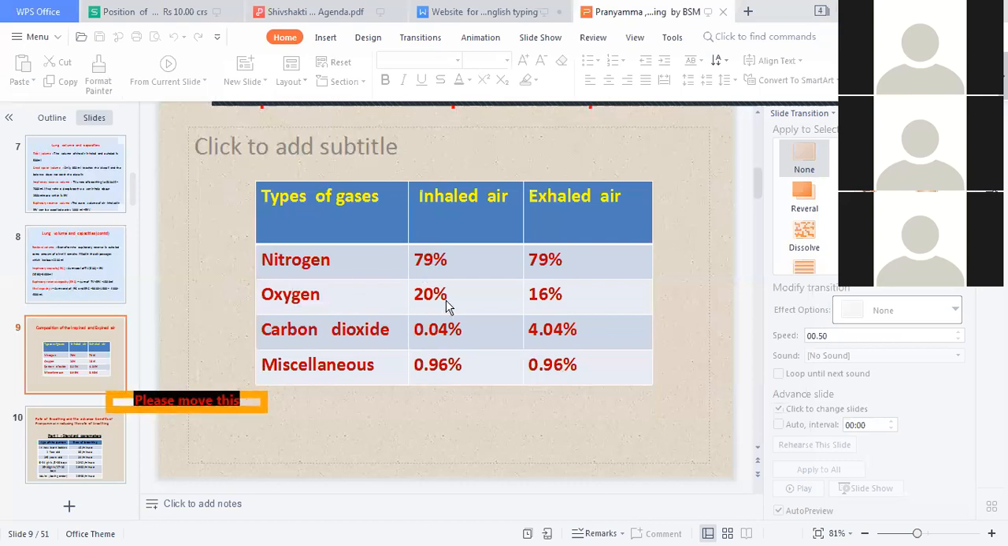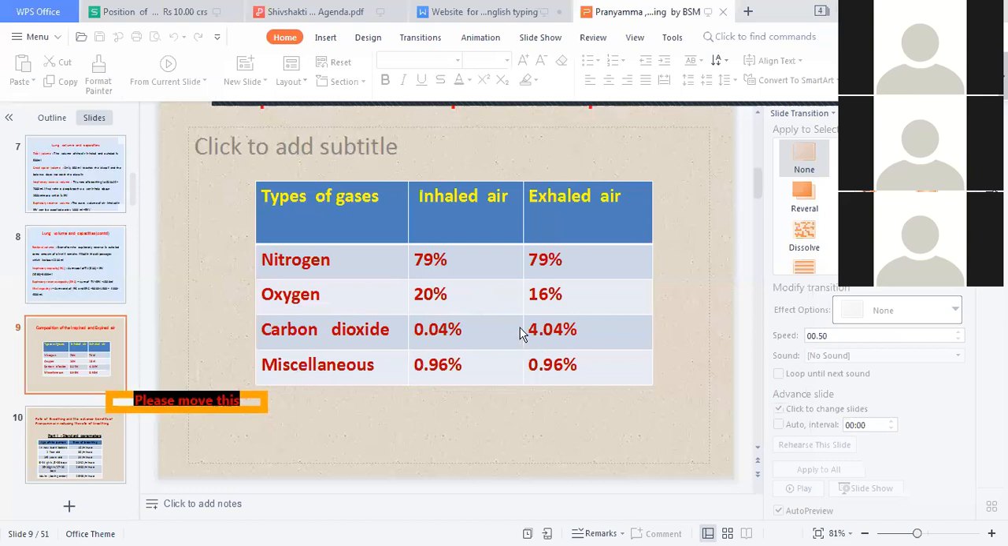Oxygen intake कितना होता है? 20%. Exhale कितना होता है? 16% of the volume of the air which you inhale. Okay. Carbon dioxide 0.04. Exhale is 4.04. Miscellaneous 0.96. Inhale or exhale same रहता है. So the only difference is between oxygen and carbon dioxide. Okay. तो ऑक्सीजन कितना ले लिया अंदर 4% और इधर कितना छोड़ दिया 4.04%. हाँ, सो 4% इधर पहले का वॉल्यूम था एक खींच लिया और जो फ्रेश एयर आ गया उसमें से 4%